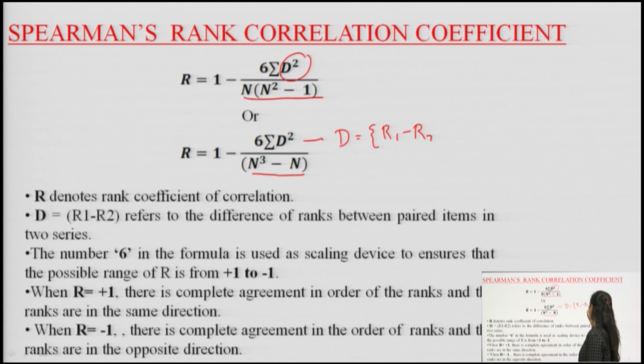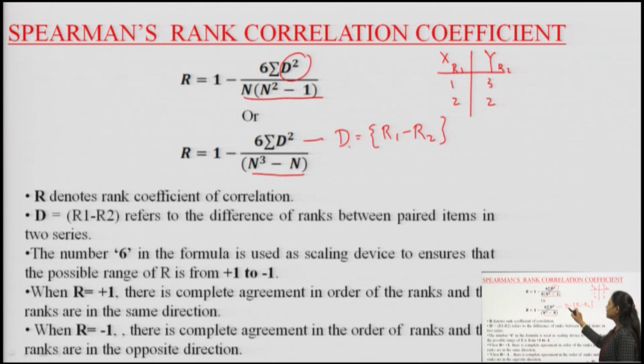R1 minus R2. That means if there are two observations say x and y, and we have ranks given here, these ranks which are already given become R1 and R2. So when I subtract R2 from R1, I will get my d here. They are asking d square. If I obtain my d here, 1 minus 3 gives you minus 2, 2 minus 2 gives you 0.